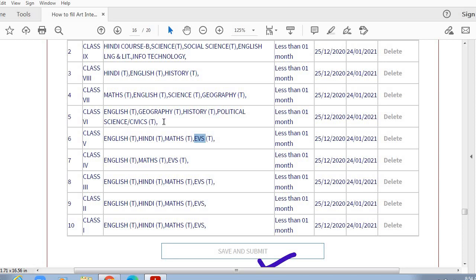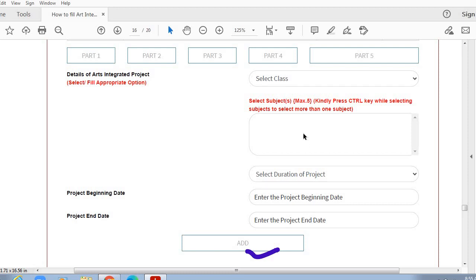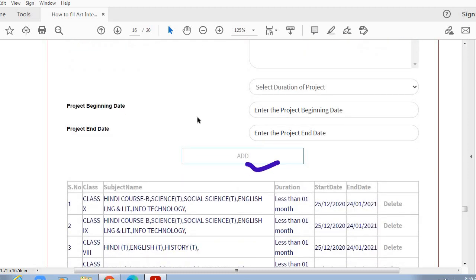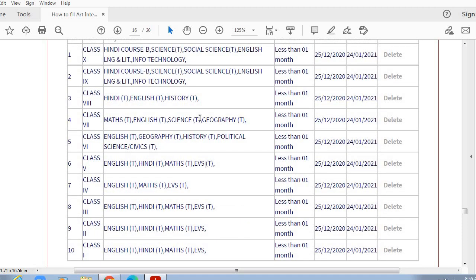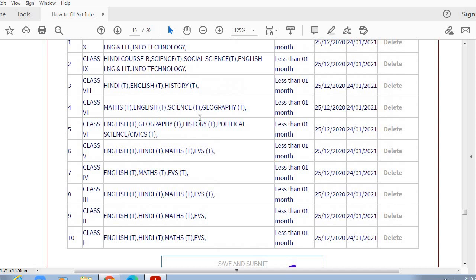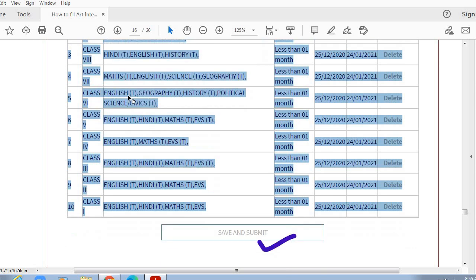From grade 6 onwards, you will have more options of subjects like history, political science and geography. So you can select the appropriate subjects here in this box from the available list, and you can integrate your project with different subjects. So after filling the details of all the classes, finally your table will look like this. You will get all the details filled for art integration project in this table. So here you can see the summary of your art integration projects.